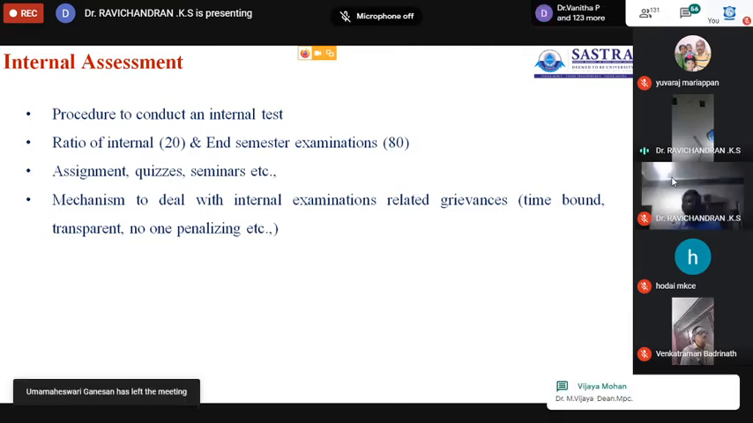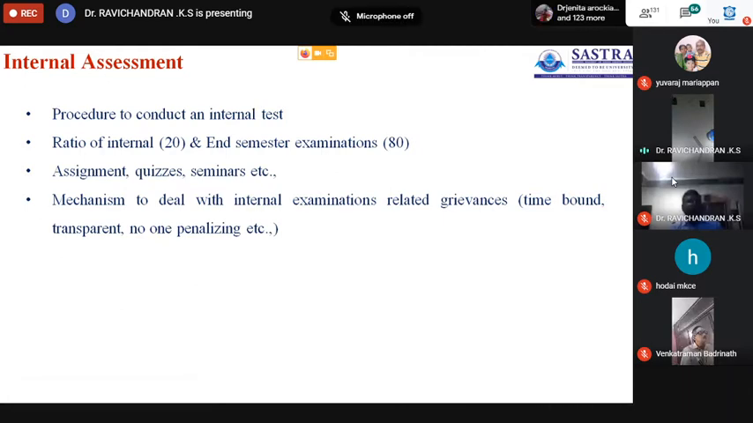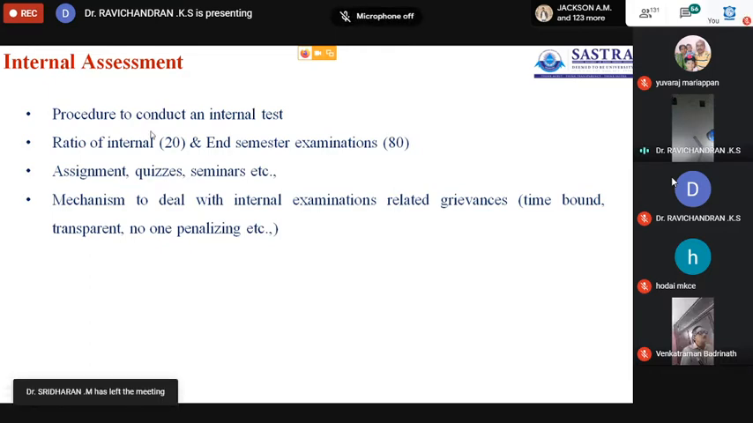In most of the affiliated colleges, my perception is 20 and 80. For an autonomous institution, it may be 30, 70 or 60, 40. Our institution has 50 and 50. So you have to clearly specify what procedure you follow for your students to get 20 marks internal and 80 marks external. For example, I will explain how you get that 20 marks.